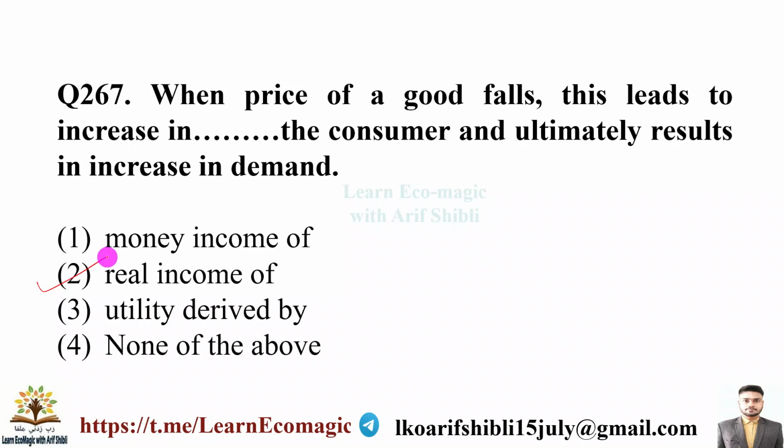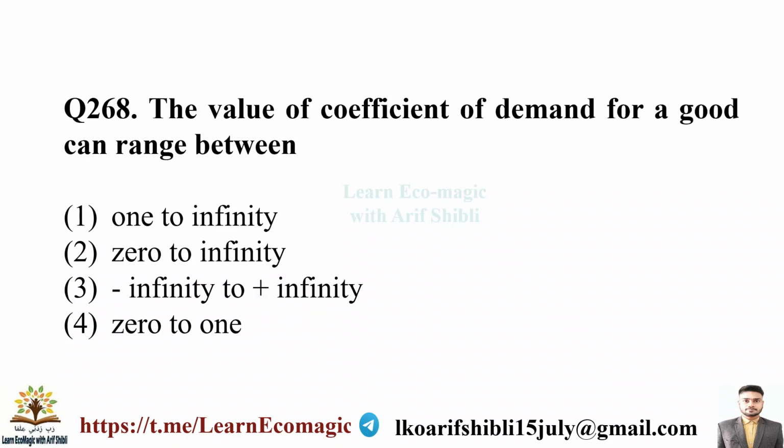So real income of the consumer will increase due to price of a good falls. The value of coefficient of demand for a good can range between 1 to infinity, 0 to infinity, minus infinity to positive infinity, and 0 to 1. So it will be 0 to infinity.